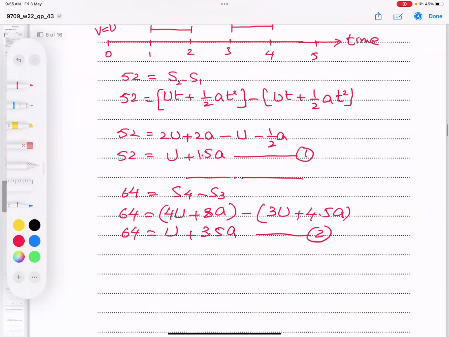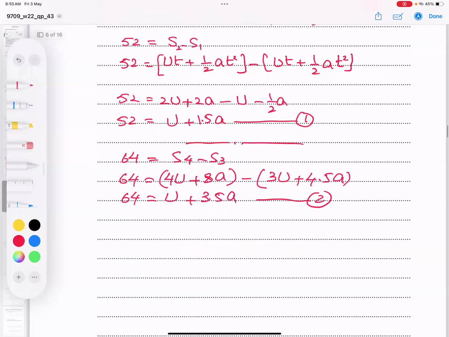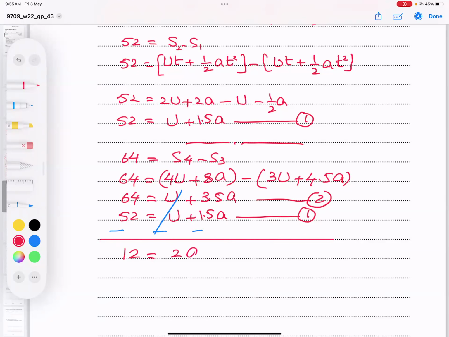And student, I will bring equation number 1, copy and paste it down here. And I will solve, sign change, U cancels. I got A, and this is becoming 8. Not 8, sorry. This is becoming 12. What about this? It is becoming 5? Not 5, sorry, 2. Yes, out of 3, 1 gone, 2, and I got acceleration 6 meter per second square.